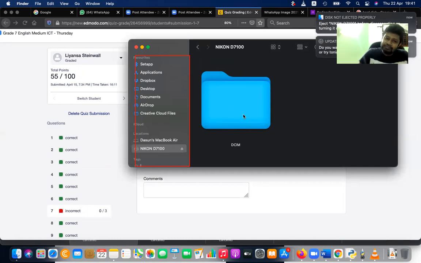Who says that? Inside this memory card, there's a folder. Who says that? Is it the memory card or is it your computer? Which part is responsible? The operating system. The operating system is telling that you have a folder inside this.